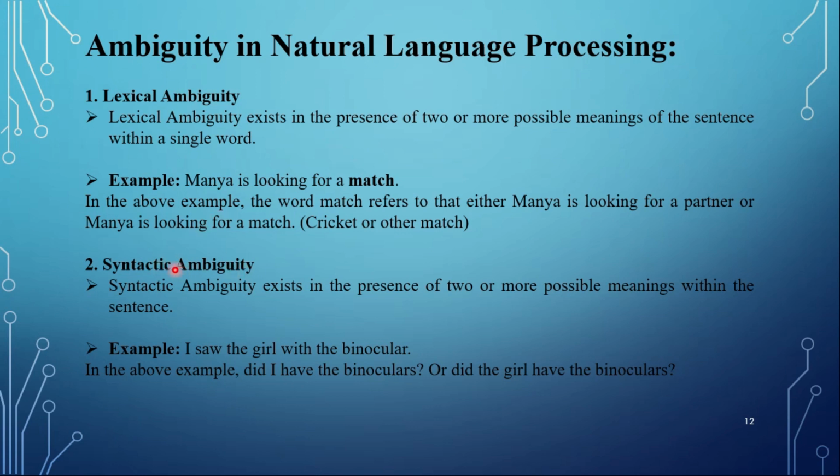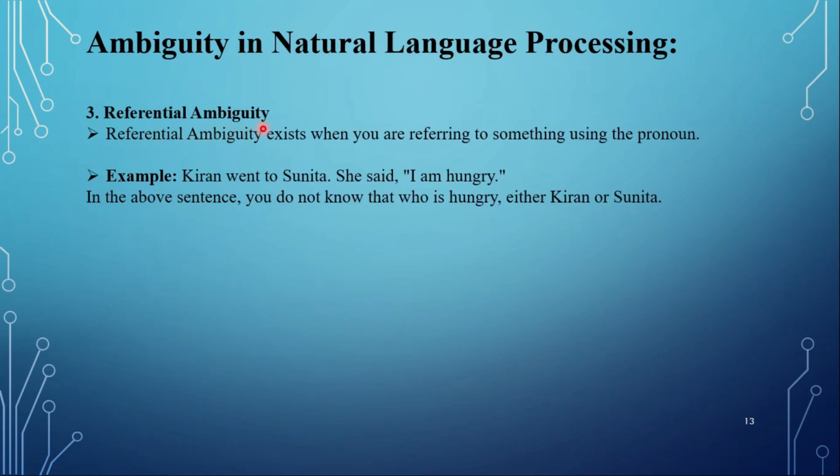Second one is syntactic ambiguity. This ambiguity occurs when there is the possibility of more than one meaning within a sentence. Let's see an example of syntactic ambiguity. The sentence "I saw the girl with the binocular" gives two contradicting meanings. That is, did I have the binocular through which I saw the girl, or does the girl have the binocular? This is syntactic ambiguity.